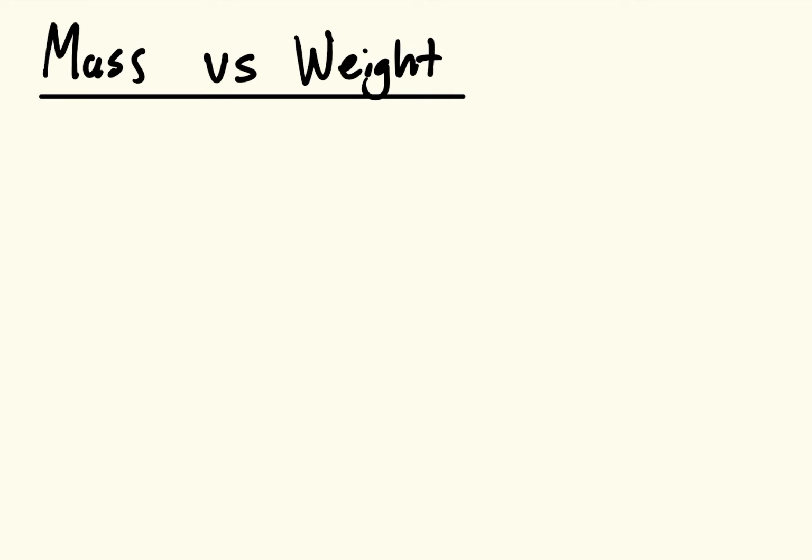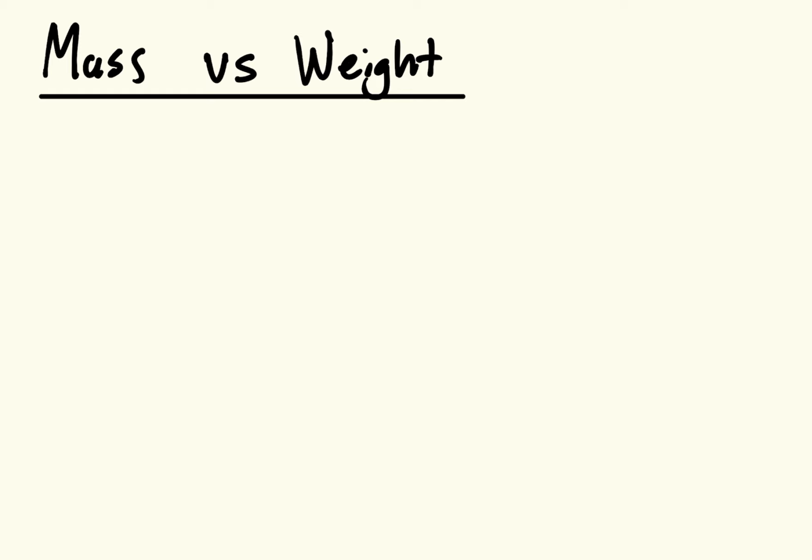Hey everyone, so today we're going to go over the difference between mass and weight. Now, the mass of an object is the amount of matter the object has, and the mass of an object does not change. No matter where you take the object, the amount of atoms in the object, the quantity of matter, is always going to be the same.